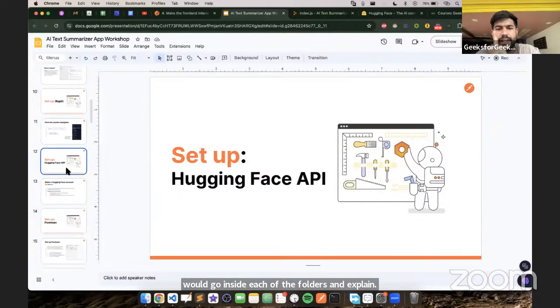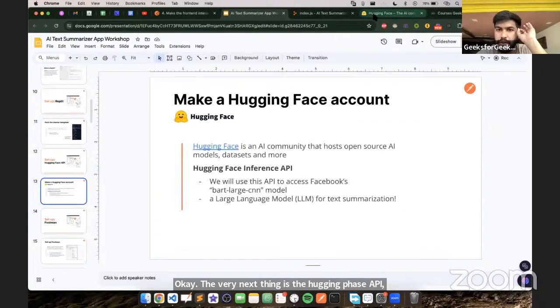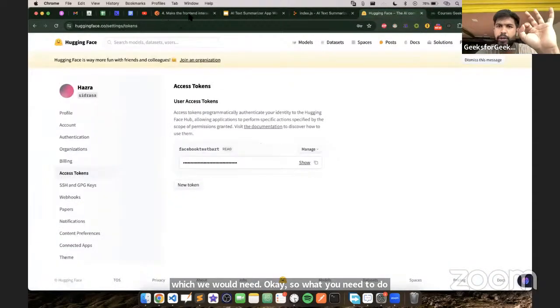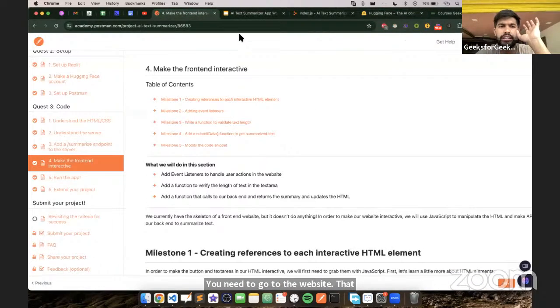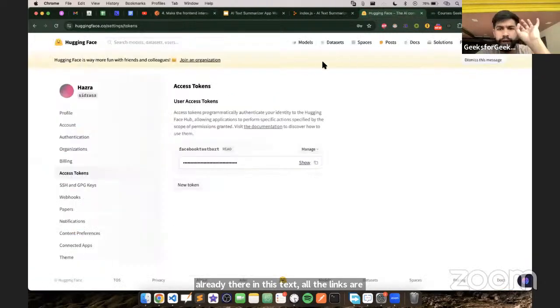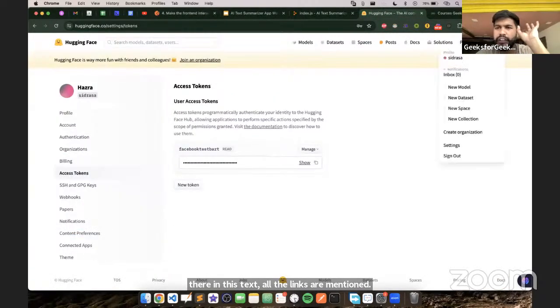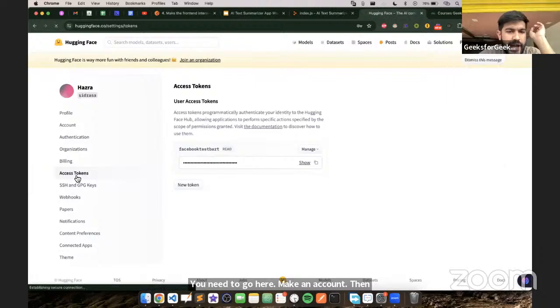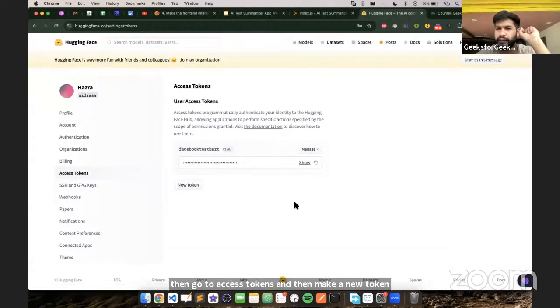The very next thing is the Hugging Face API, which we would need. What you need to do is go to this website, Hugging Face. It is already there in this text summarization. All the links are mentioned here. You need to go here, make an account, then go to access tokens, and make a new token out of it.